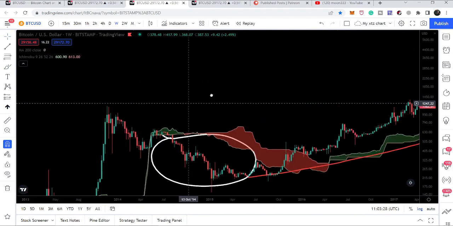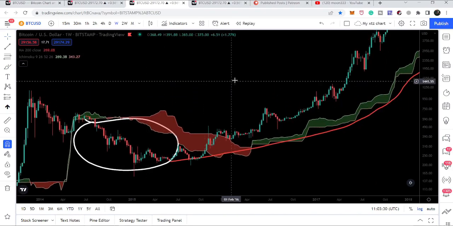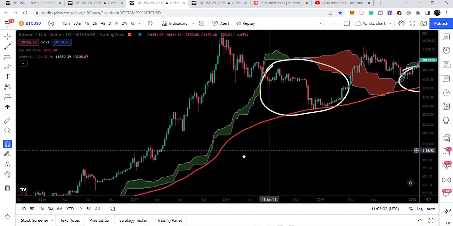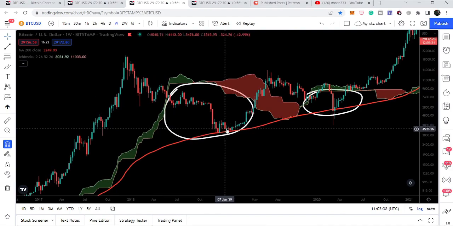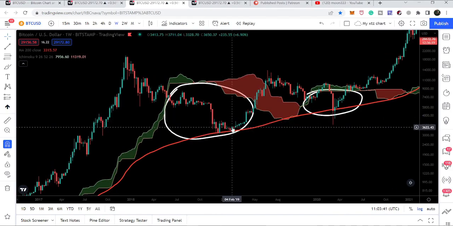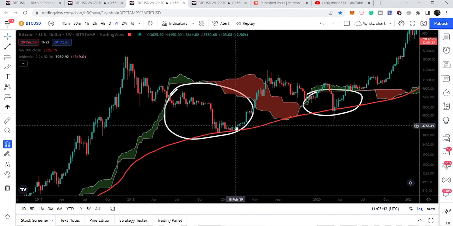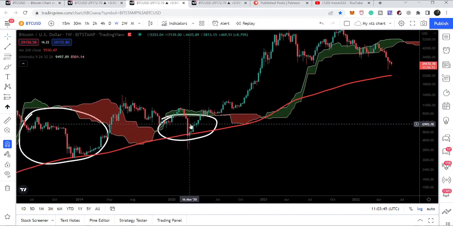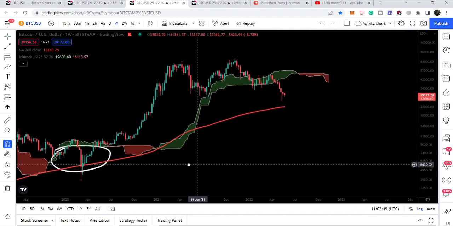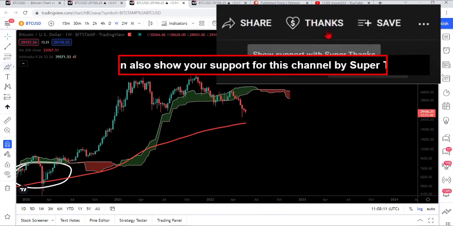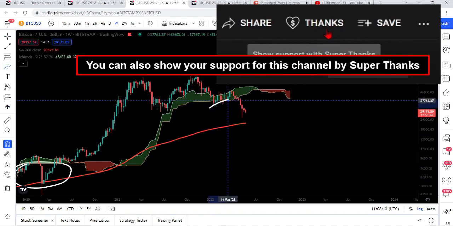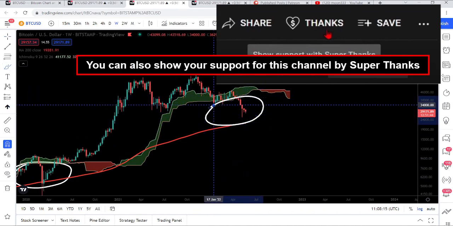And this is the first example we have here back in 2014 to 2015. And this is the second example we have here. We broke it down in 2018 and just touched this 200 simple moving average and started the next reversal in 2019. The third example we have here in March 2020, and this is right now again going to happen.